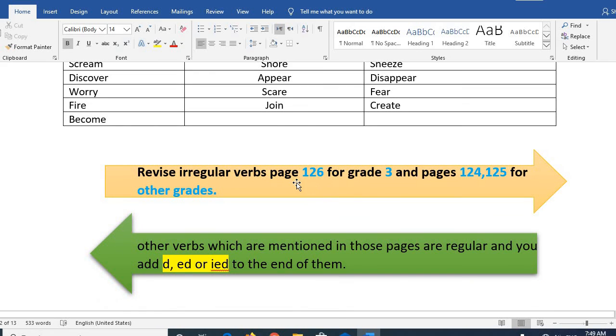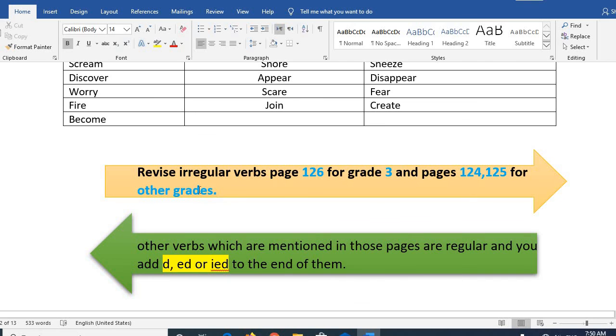Now, for grade 3, you must revise the irregular verbs. All irregular verbs, or most of them, are mentioned on page 126. Keep them well. At least you must keep 5 verbs in present and past. And for other grades, pages 124 and 125, you must keep the 3 forms of the verb: present, past simple, and past participle.